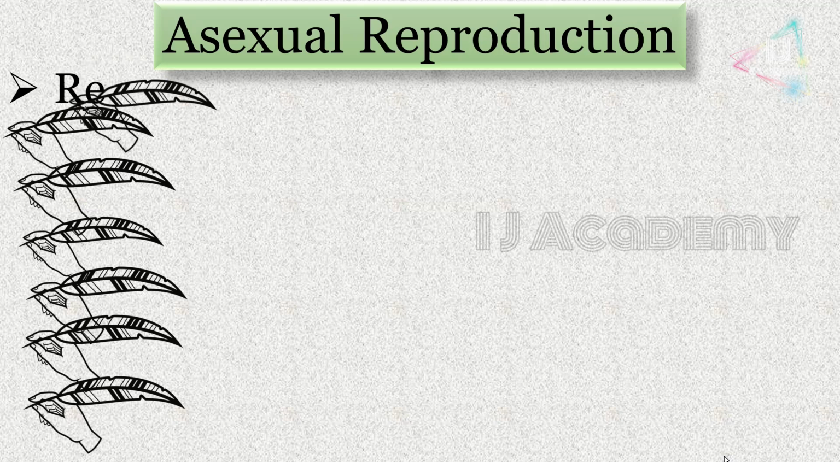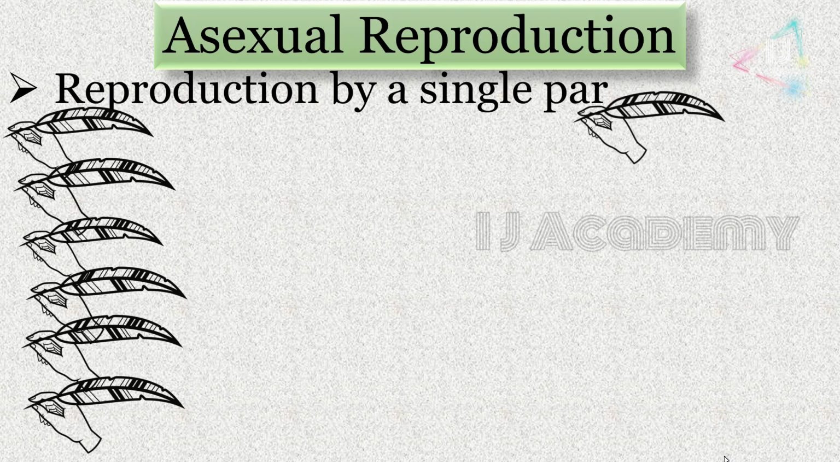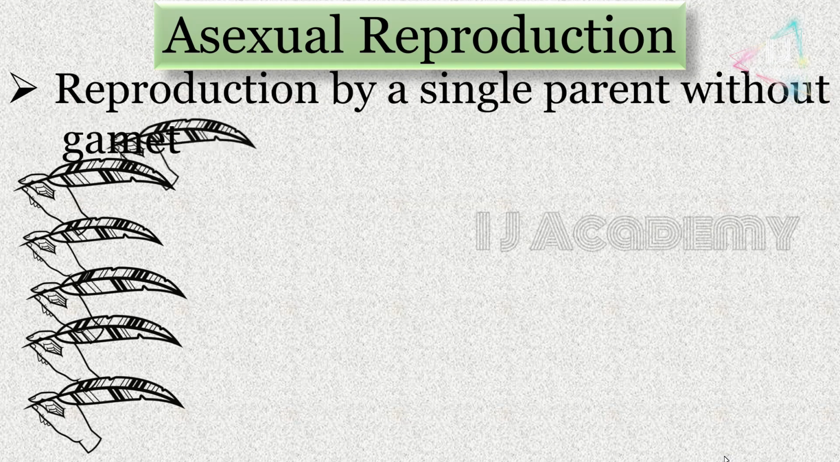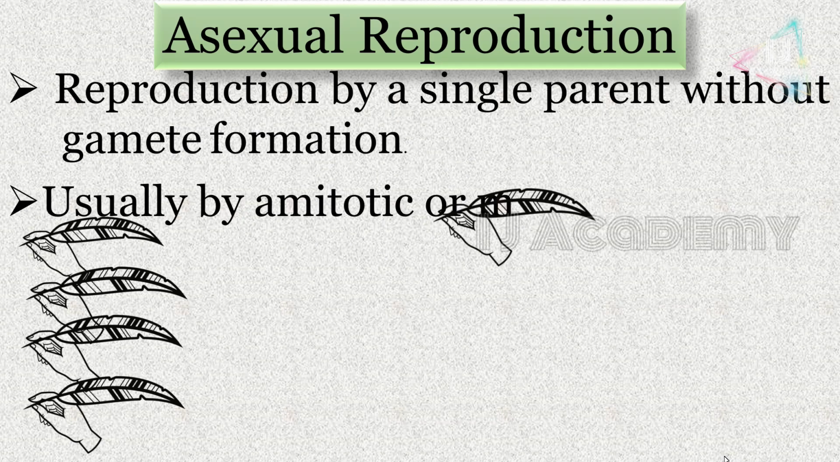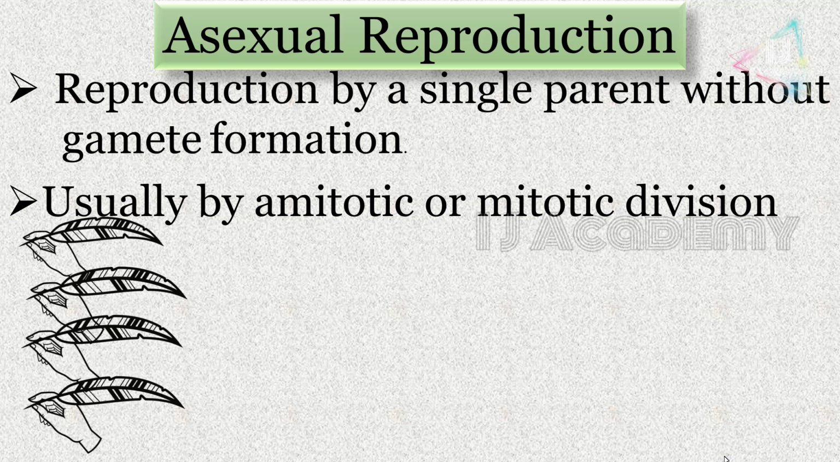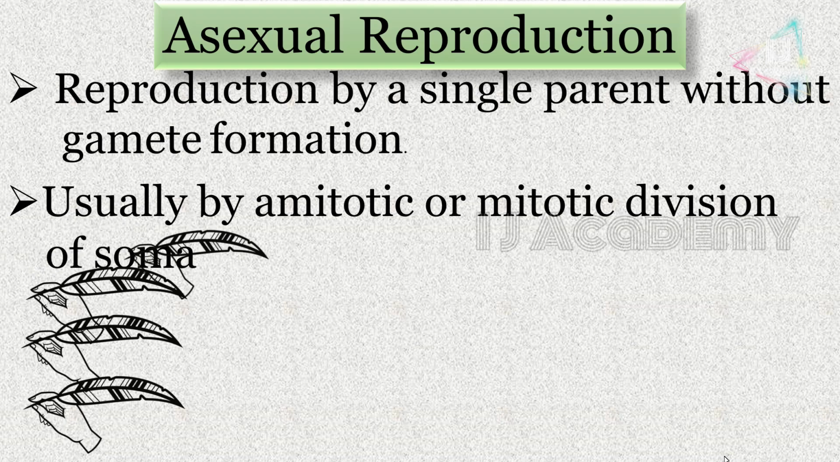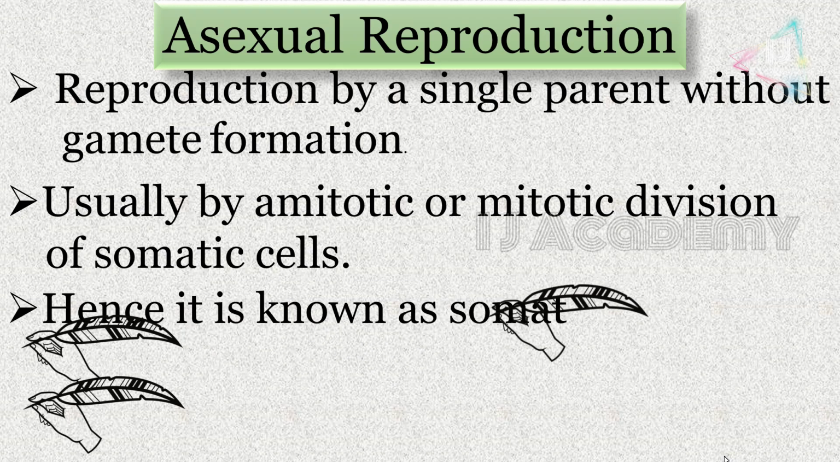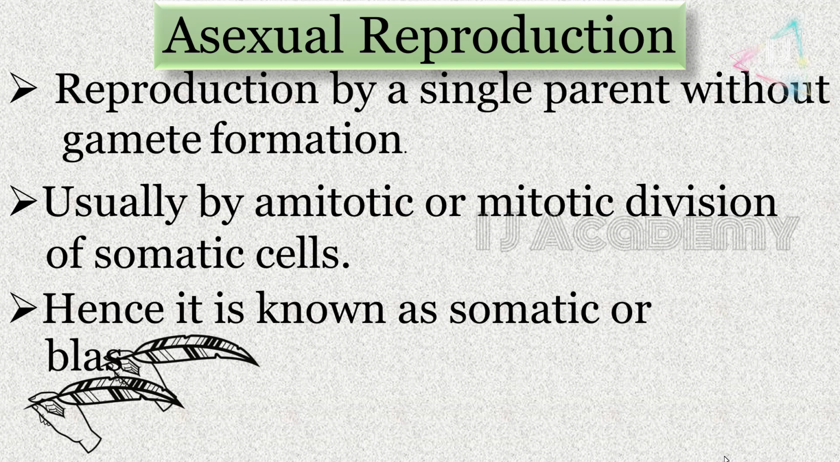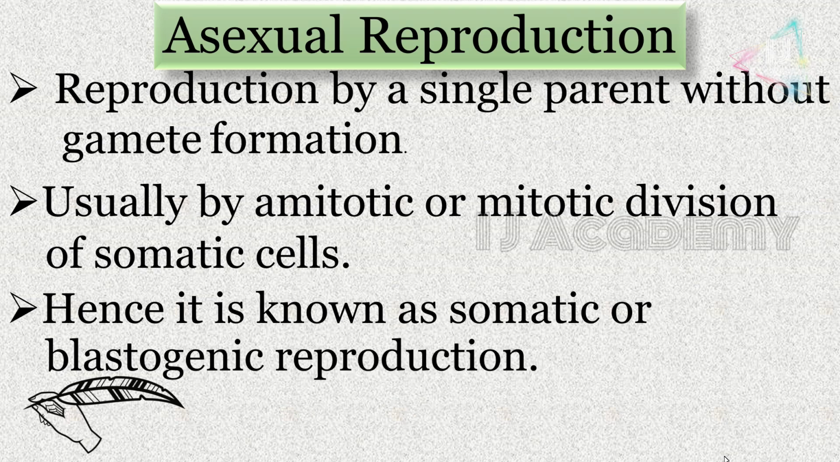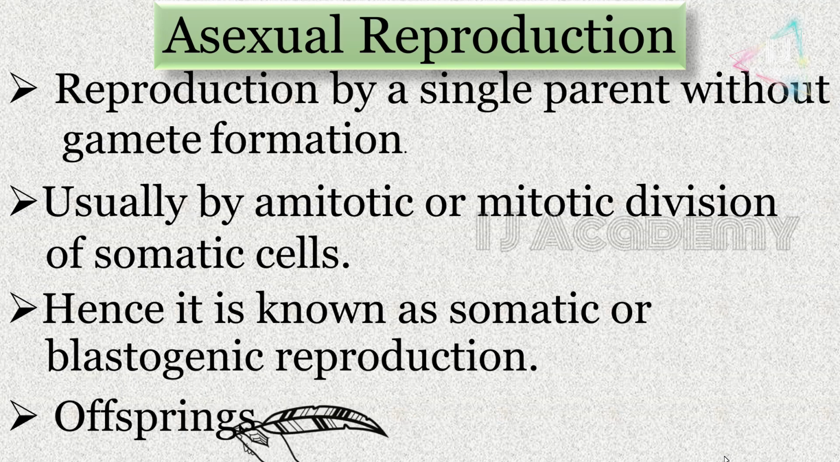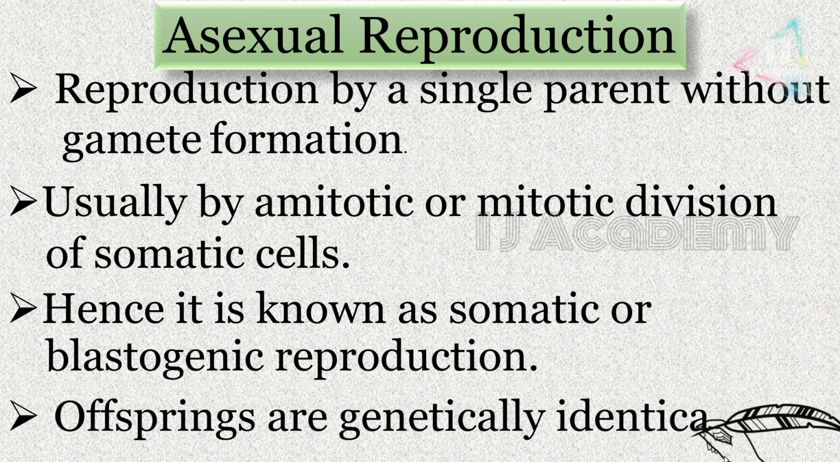Asexual reproduction. Here, only one parent is required. Since there is only one parent, there is no fusion of gametes and no mixing of genetic information, usually by amitotic or mitotic division of somatic cells. Hence, it is called somatic or blastogenic reproduction. As a result, the offsprings are genetically identical to the parent and to each other.